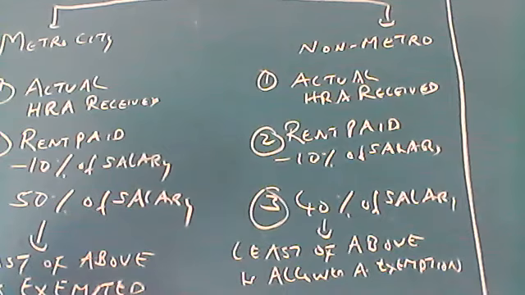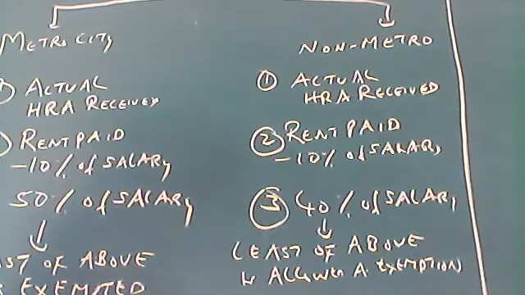Now we'll do a problem in both cases, entertainment allowances and HRA, house rent allowances. Remember, entertainment allowances will not be given to private employees.